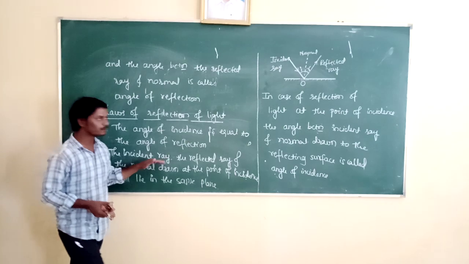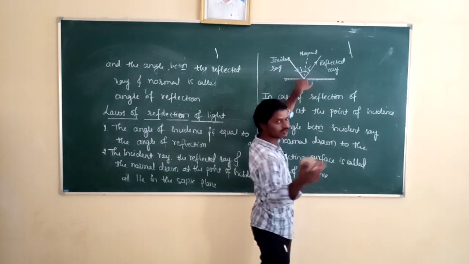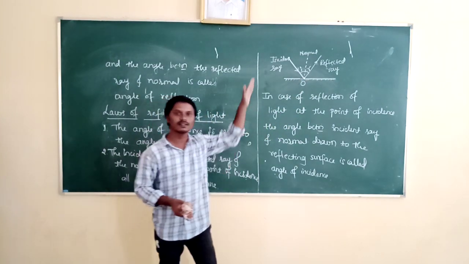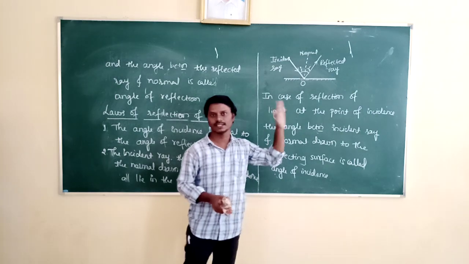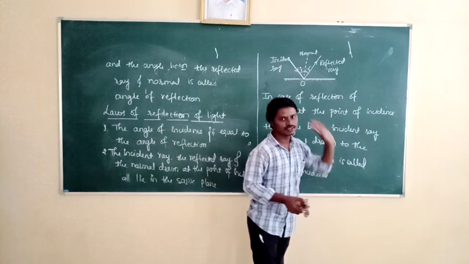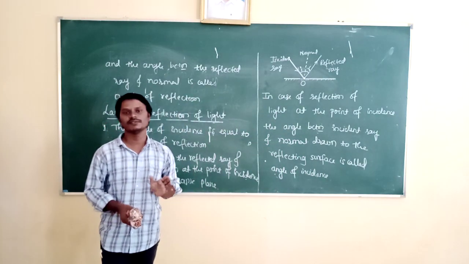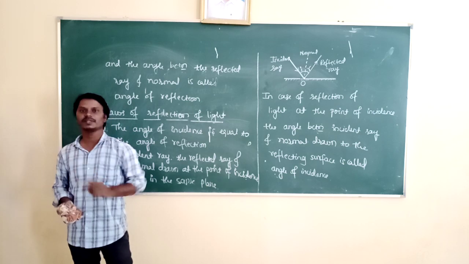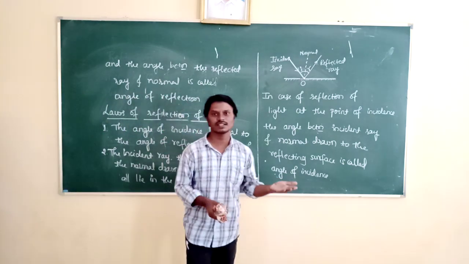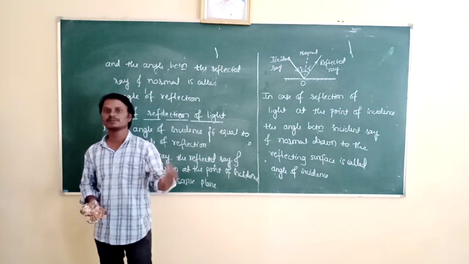And what is the second law of reflection of light here? The incident ray, the reflected ray and normal drawn at the point of incidence to the reflecting surface all lie in the same plane. Okay. So see here, incident ray is in xy plane, reflected ray is also in xy plane. Then the laws of reflection of light are valid for any type of reflecting surfaces. So it may be plane reflecting surface or it may be curved reflecting surface. For example, plane mirror and curved mirrors.